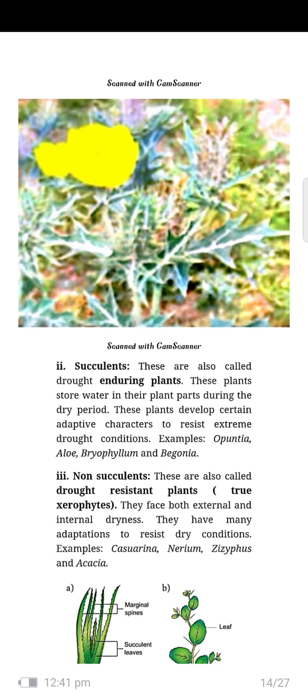This is the picture of ephemeral plants. We can observe clearly the plant growing in a water area and muddy area. During their period, they grow a small flower. We can see here clearly in the image.